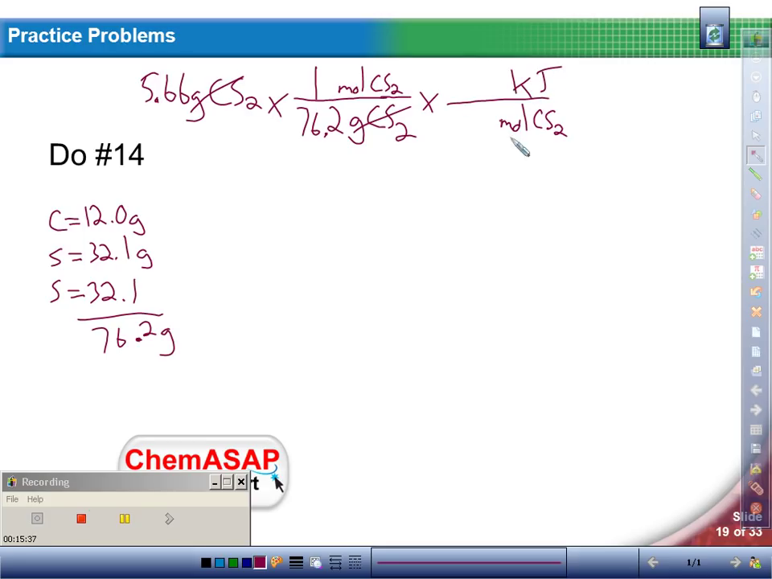So I match them up, I put what I want on the top, and so now I go to my equation that's in the book, and it says 1 mole of CS2 produces or absorbs 89.3 kilojoules. Those numbers come from the equation that's in the problem. I cross off my like units. I'm in kilojoules, so I am done.